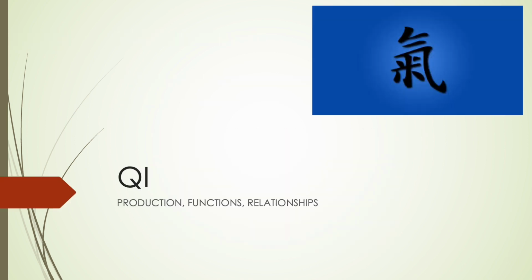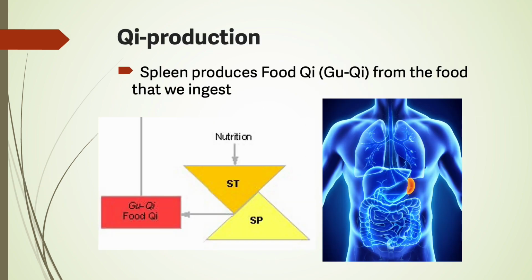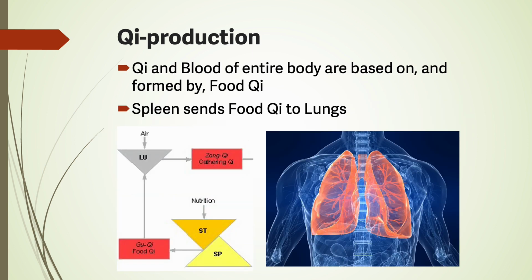Now let's talk about qi production, functions, and relationships. Qi production. Spleen produces food qi or gu qi from the food that we ingest. Qi and blood of the entire body are based on and formed by food qi. Spleen sends the food qi to the lungs.